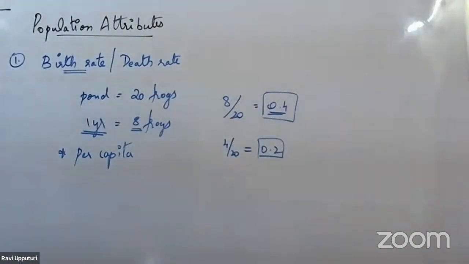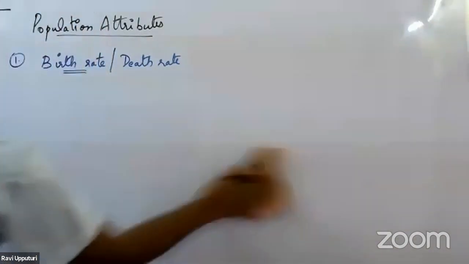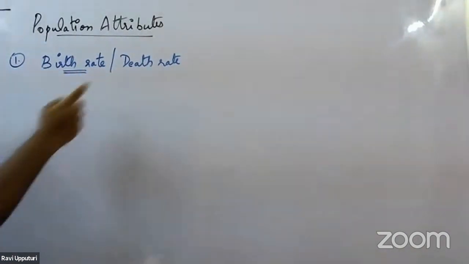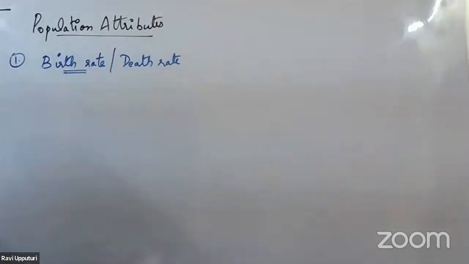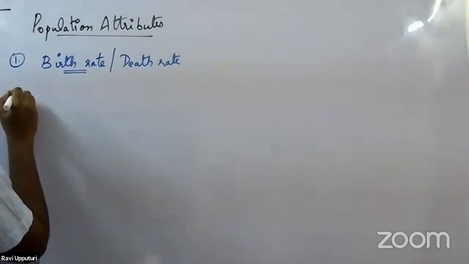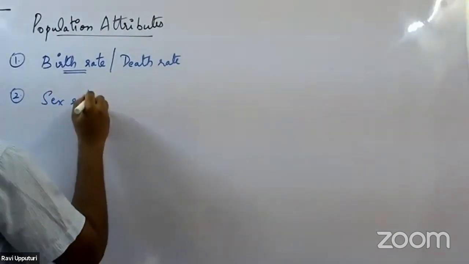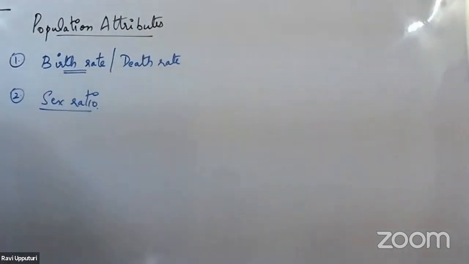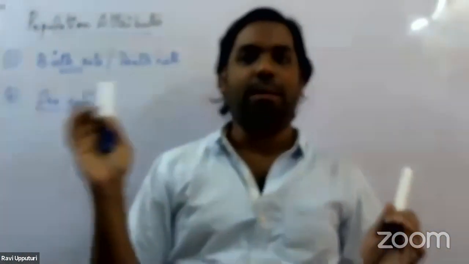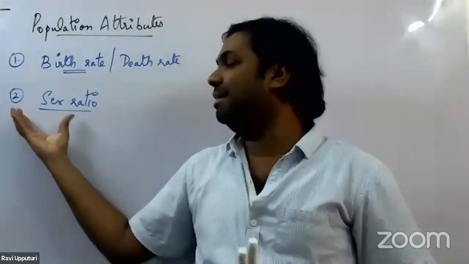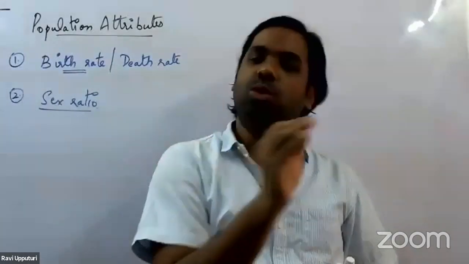Now taking up the second population attribute. In some places, birth rate is given as natality, and death rate is given as mortality. The second population attribute we have is called the sex ratio. This is another population attribute which is confined to a population but not any particular organism. We call it the sex ratio. Now what do we mean by sex ratio? The number of males to the number of females.